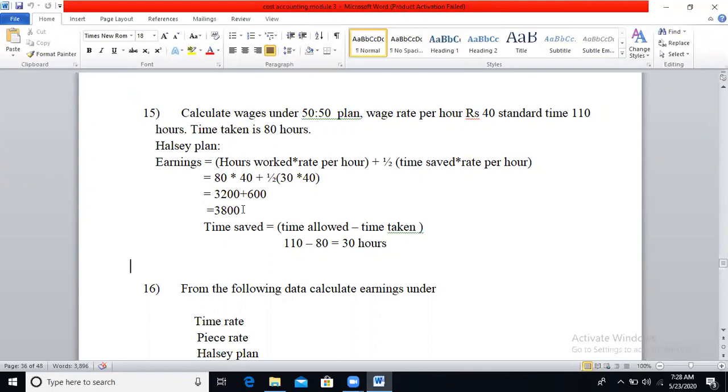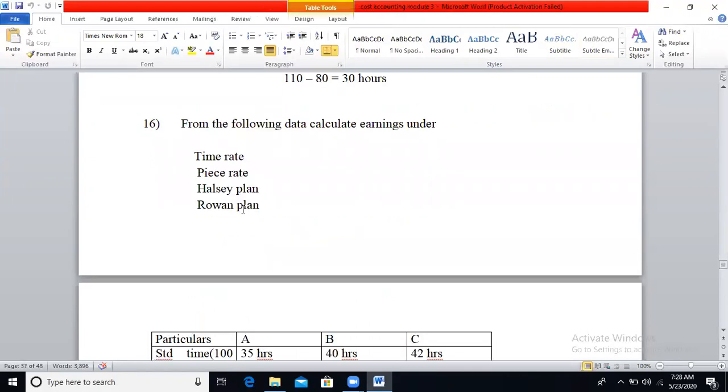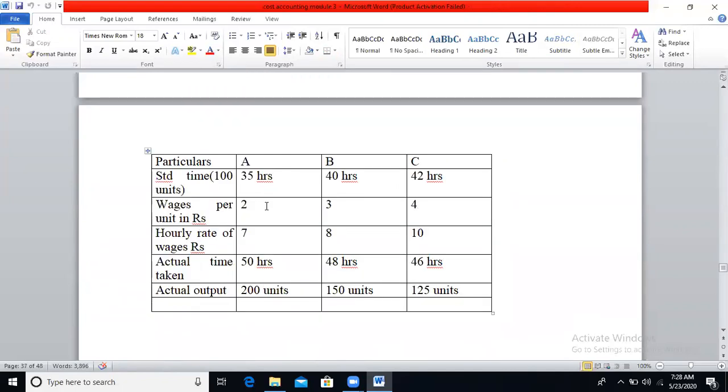The next problem is: from the following data, calculate the earnings under time rate system, piece rate system, Halsey plan, and Rowan plan. Here they are given information relating to three workers, worker A, worker B, and worker C. Standard time for 100 units will be 35 hours, 40 hours, and 42 hours. Wages per unit, the rate per unit, will be 2 rupees, 3 rupees, 4 rupees. Hourly rate of wages, the rate per hour, will be 7 rupees, 8 rupees, and 10 rupees.